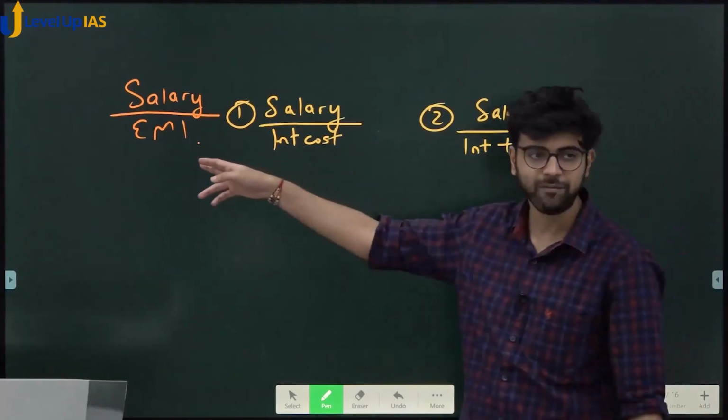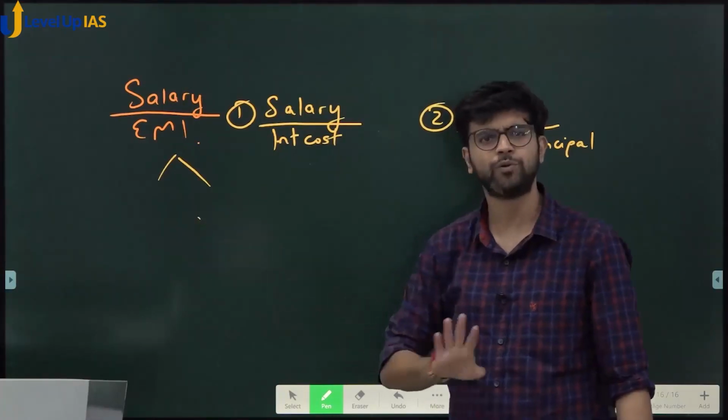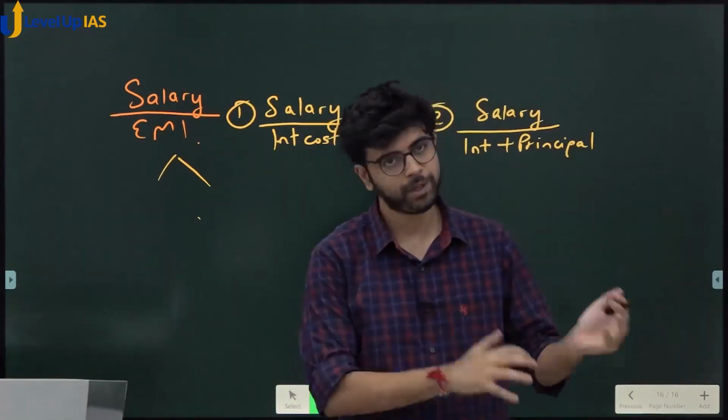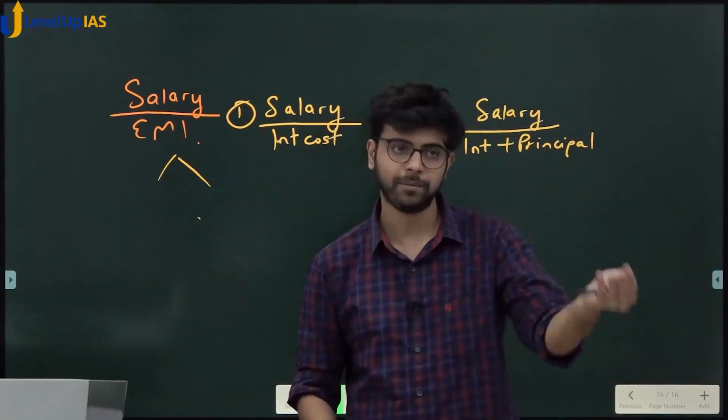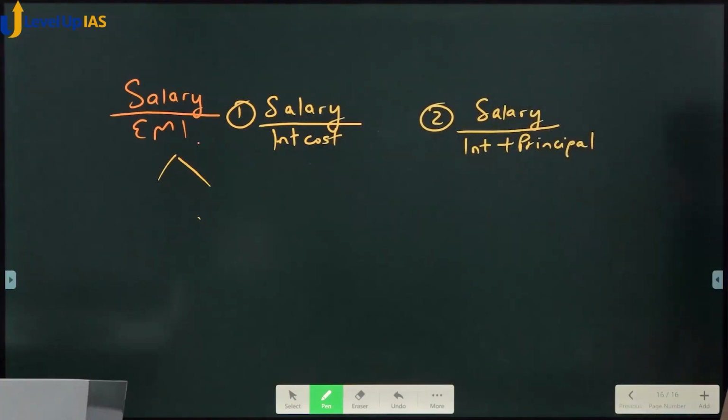Principal plus interest is your total EMI. So I have done nothing but broken this EMI down. It has both components, interest and principal. I hope you know basic maths. Principal is the amount you take and you repay it. Interest is what you repay on top of that. Yes or no? Do you understand these two ratios very clearly?